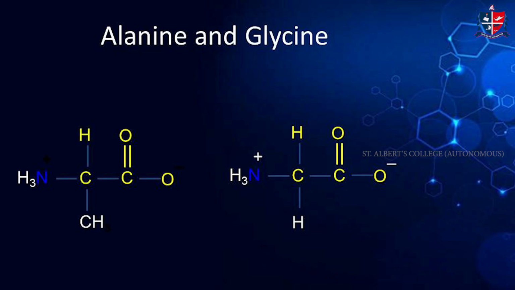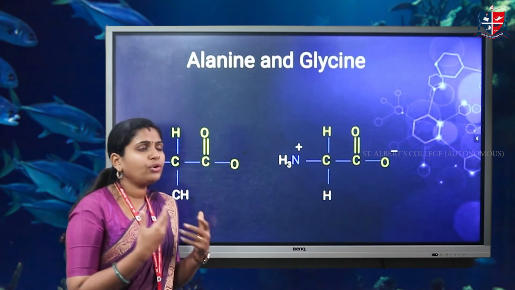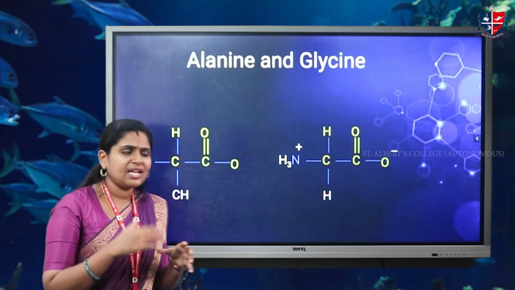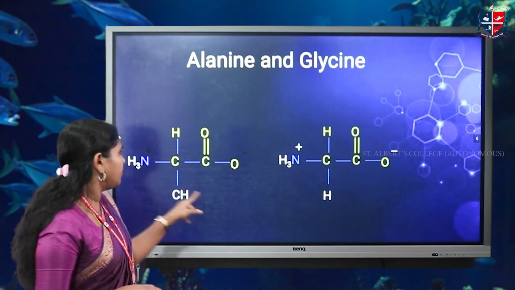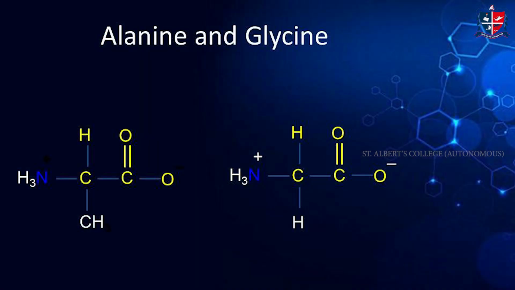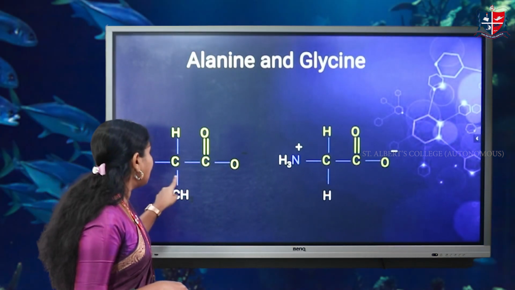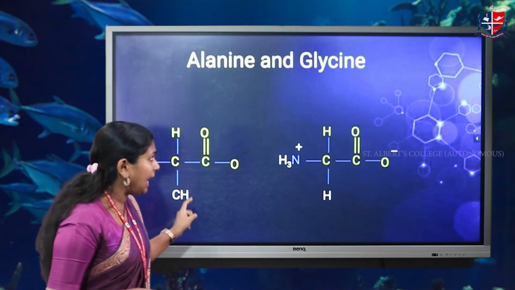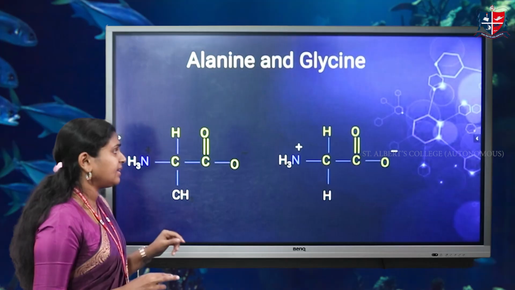Now coming to one example, here we are taking the example of alanine and glycine. We all know about alanine and glycine. Glycine is the simplest amino acid, as well as alanine. Here this one is alanine and this one is glycine. Here we can see the carboxyl group and hydroxyl group. The difference between glycine and alanine is that alanine has a CH3 side chain, and in glycine it is a hydrogen. That is the main difference between alanine and glycine.